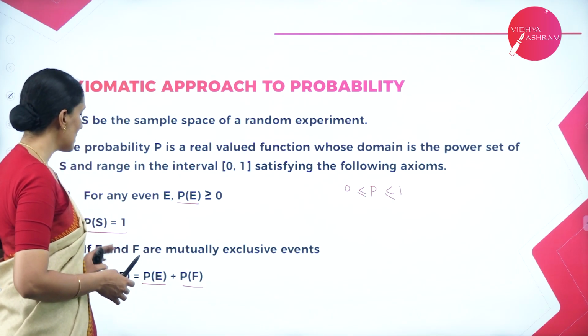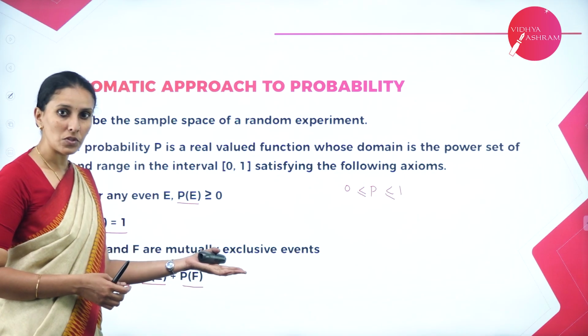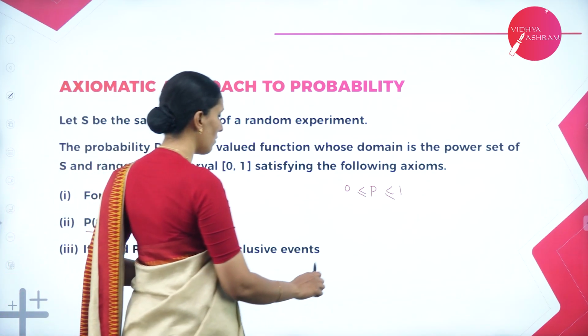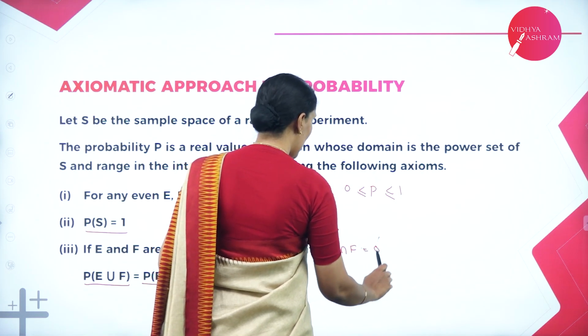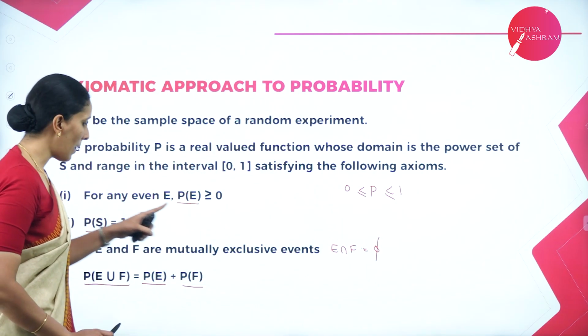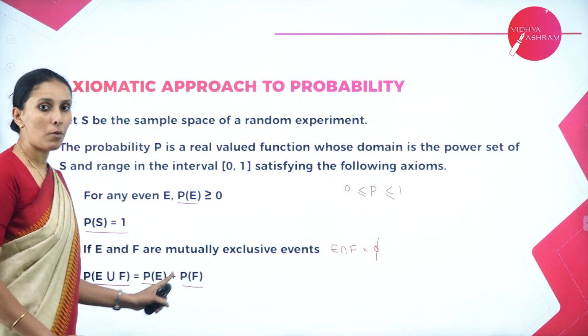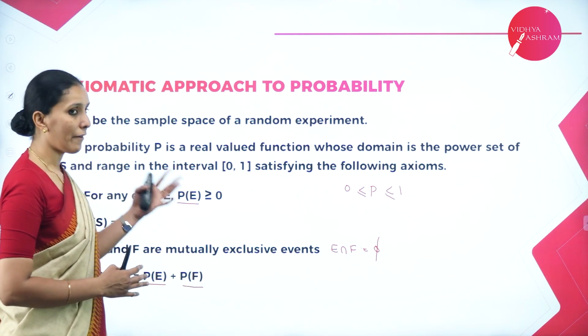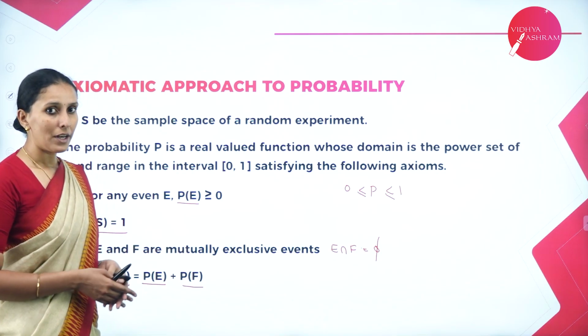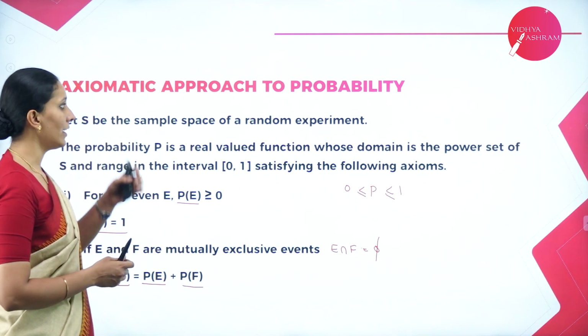And the other thing is, if E and F are mutually exclusive events, when I say mutually exclusive, that is, the intersection of these two events is empty, then the total probability can be written as the sum of individual probabilities. So this approach of learning the definition of probability value is nothing but the axiomatic approach.